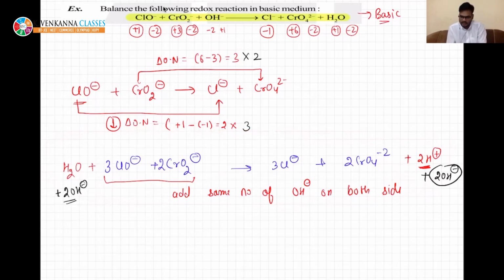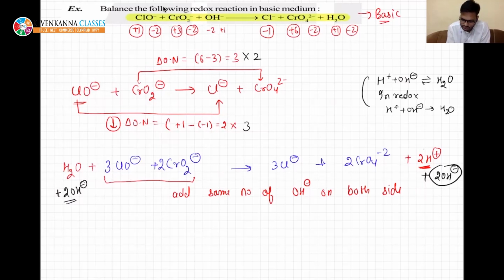But this H plus and OH minus, I have already told you, water self-ionizes into its ions. In redox, when we are solving, we will write H plus and OH minus on the same side as H2O. This becomes 2H2O.